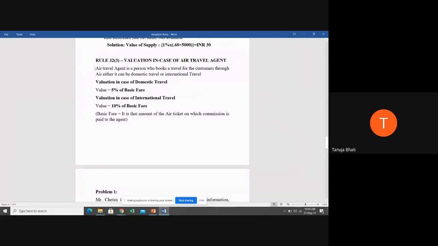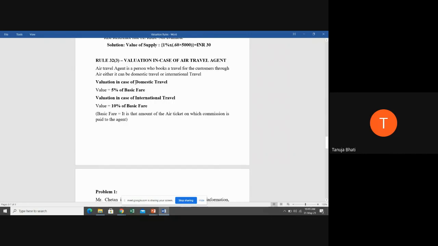Now, who is an air travel agent? He is a person who books travel for the customers through air. Either it can be domestic travel or international travel. So what is going to be the valuation in case of air travel agent? Who is going to book tickets for its customers to travel only through air? When I say domestic travel, that is the flights that run within India. International travel is which you plan for a travel outside India. Now, how are you going to value it?